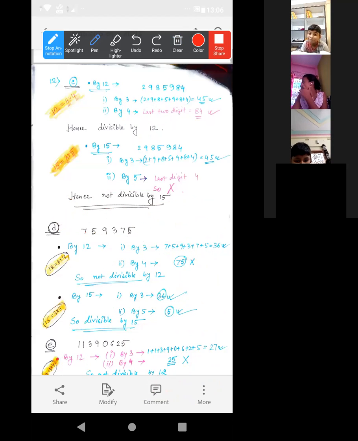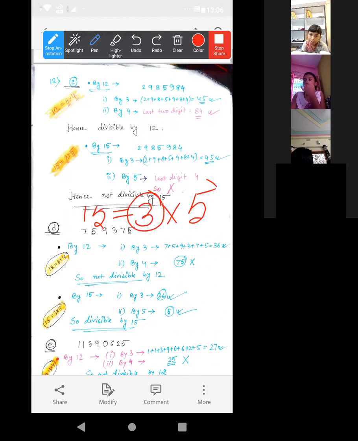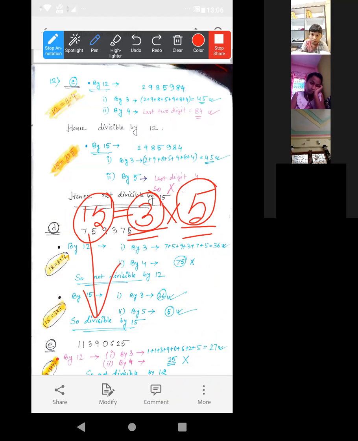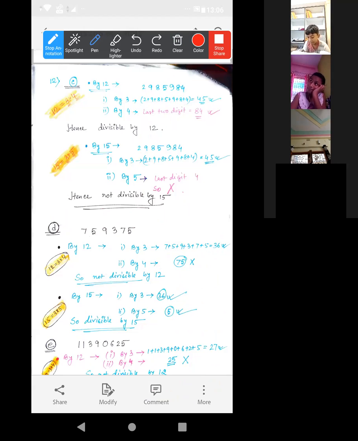Okay. Yes, ma'am. Understood. Acha, 15 is also the same thing. 15 means 3 into 5, na? So we have to first take it by 3, then by 5. If it is divisible by both of them, 3 and 5, then only that number will be divisible by 15. Understood? Yes, ma'am.